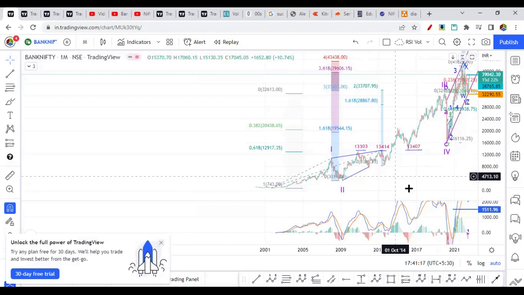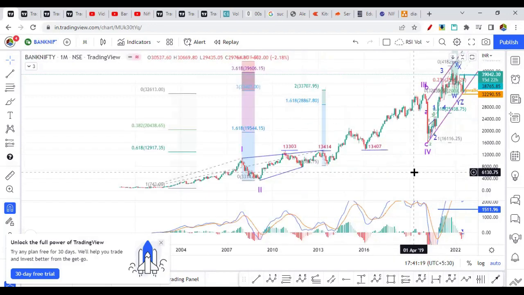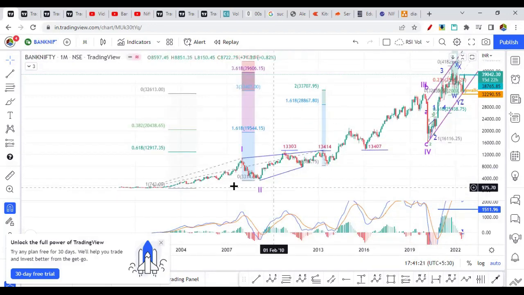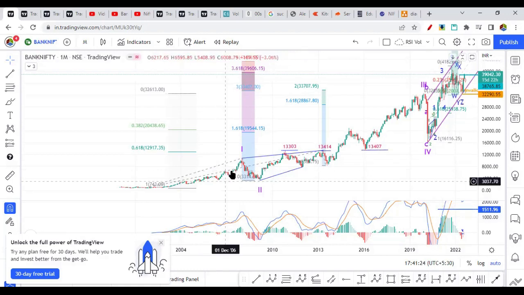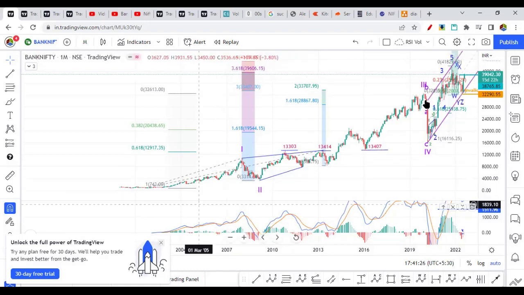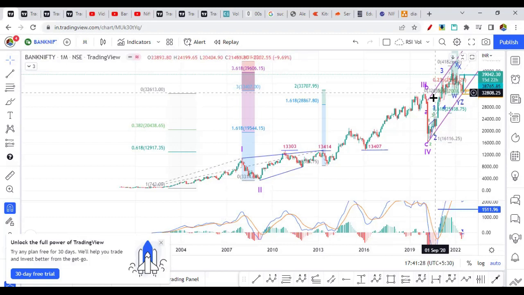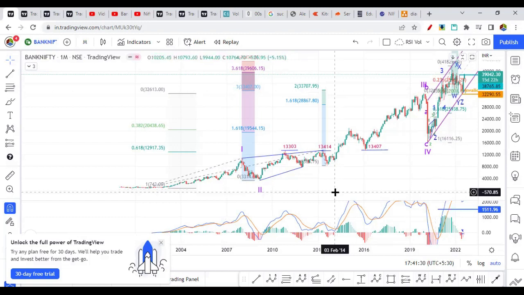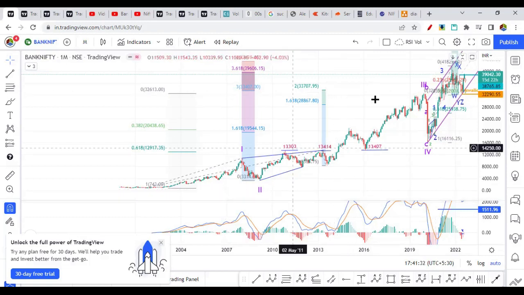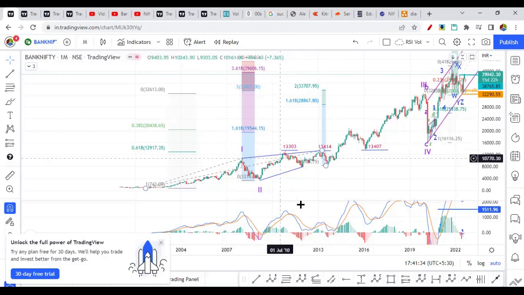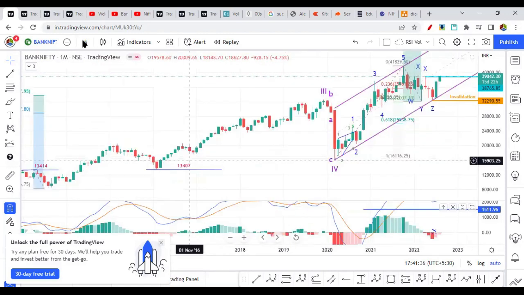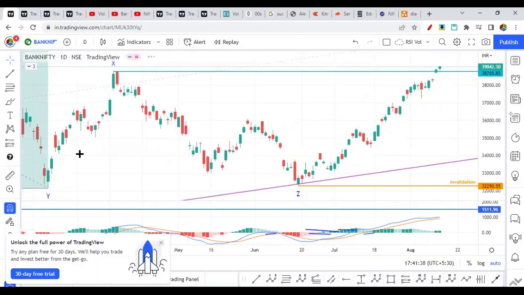I need to plot it again, and I'll create another video for monthly projection on the Bank Nifty. So right now, the structure on a monthly chart doesn't look to be completely bullish, and I have a lot of doubts in these wave counts. So we will discuss that sometime with another video.